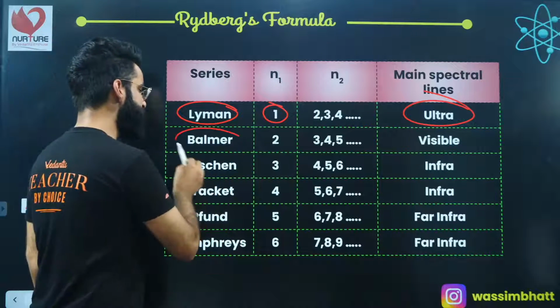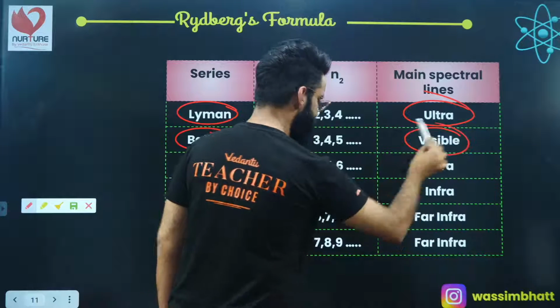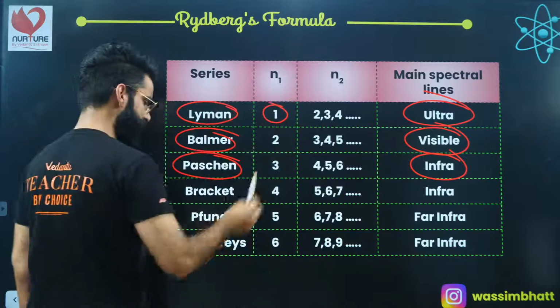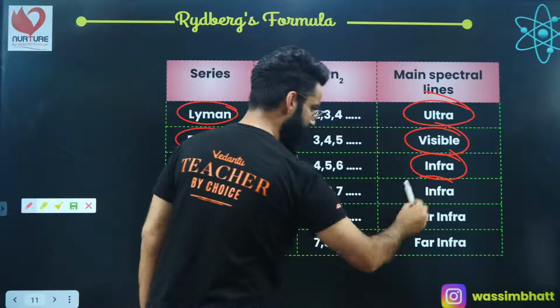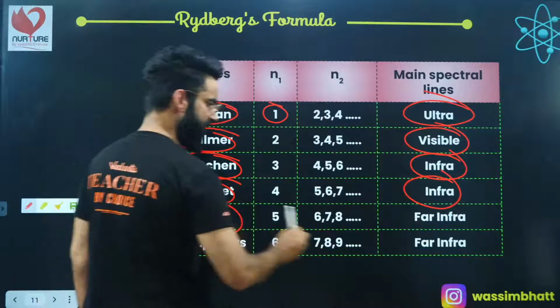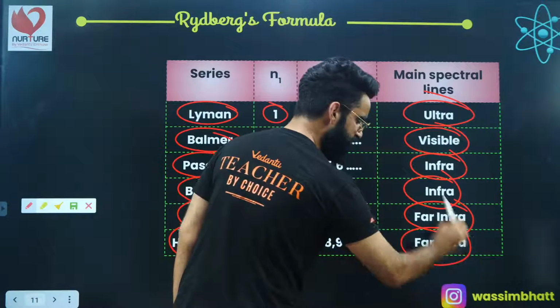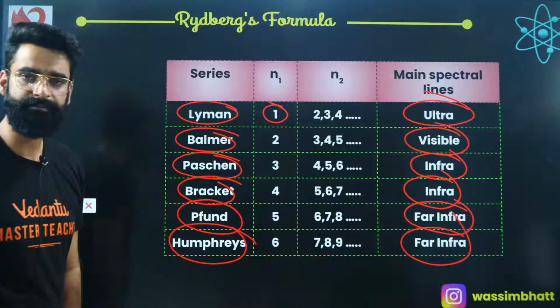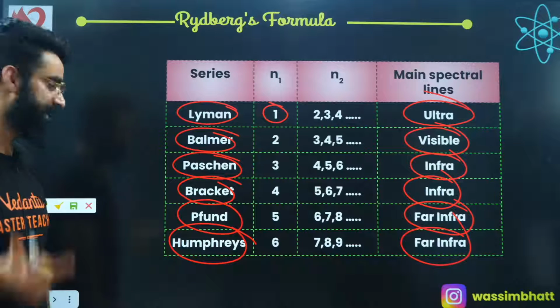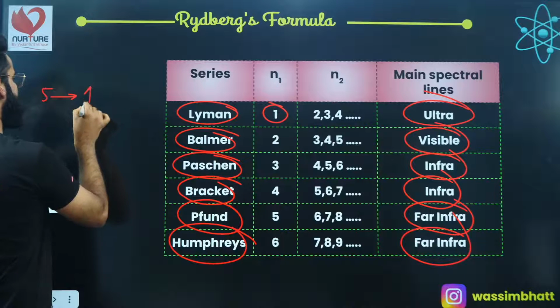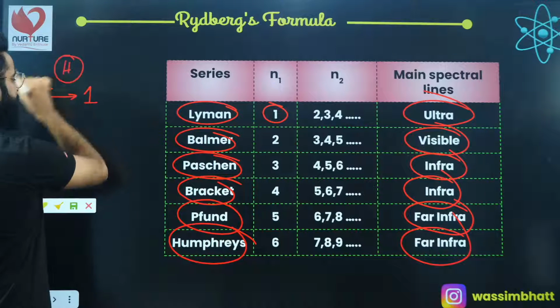Similarly, Balmer series falls into the visible region. Paschen series falls into the infrared. Brackett again falls into infrared. Pfund falls into far infrared. And Humphrey falls again into far infrared. Okay, so if I ask you something like this: the electron is making a transition from the 5th energy state to shell number 1 in case of hydrogen atom, right?